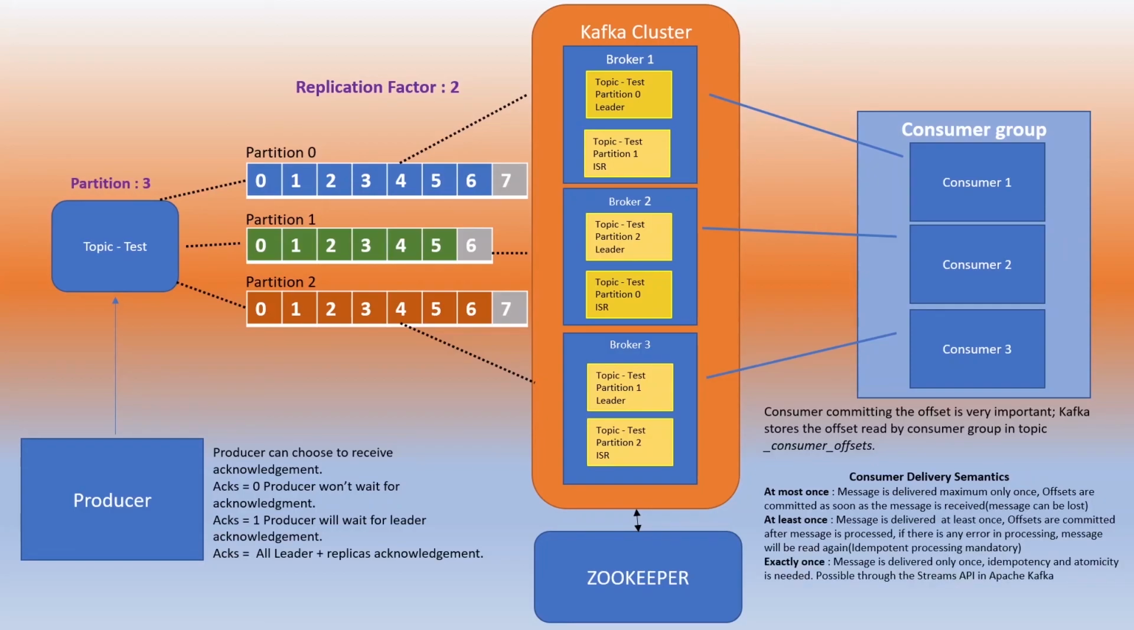Next is exactly once. The message is delivered only once, and this is very complicated. Idempotency and atomicity are needed here, and it is possible only through the Streams API in Apache Kafka. So from these 3, exactly once is the best, but it is very complicated and can only be achieved using the Streams API in Apache Kafka. At least once is preferred, but you have to make sure that your system is idempotent. That is, even if duplicate processing of messages happens, there is no impact on your system.